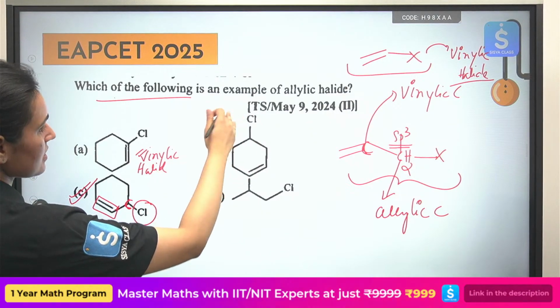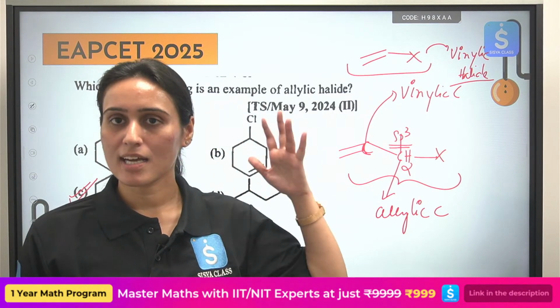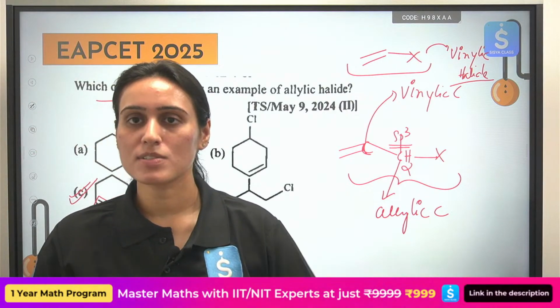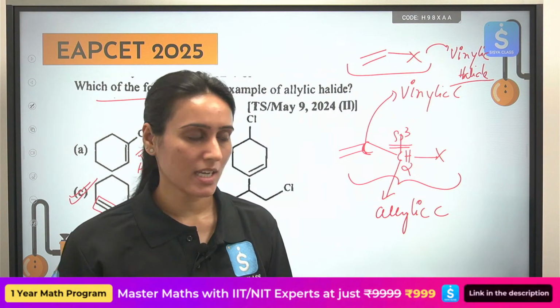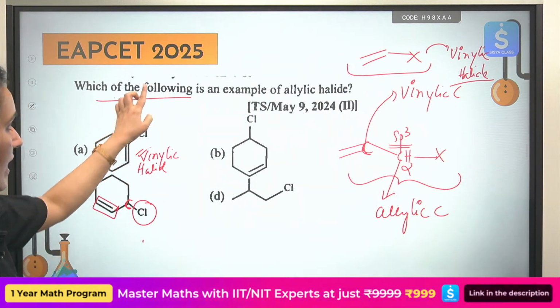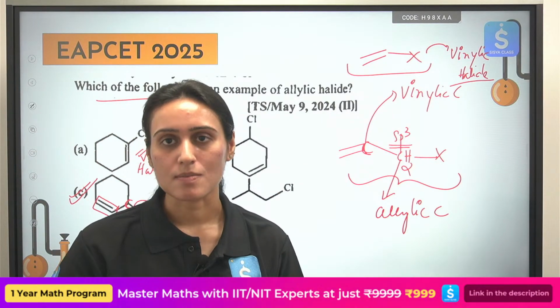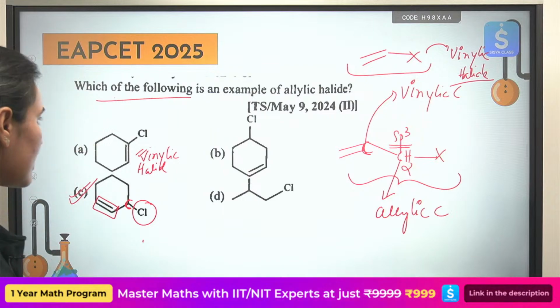We don't have any special name for option B. Why? Because the halogen is very far away. Similarly, in this case, you don't have any multiple bonds, so there is no special scenario here also. This one is known as your allylic halide. That is how you answer. We have done that already. Please revise it. See the next question.